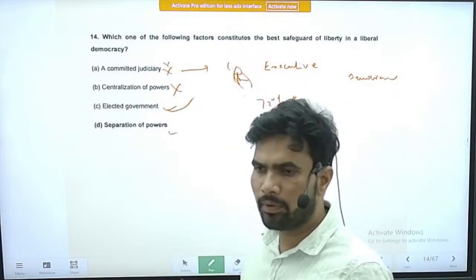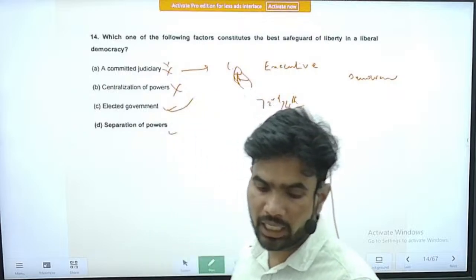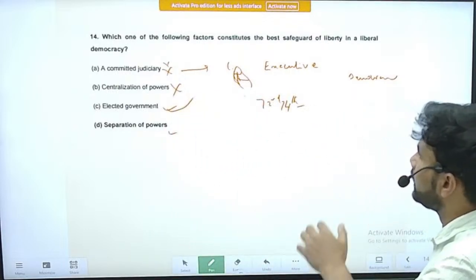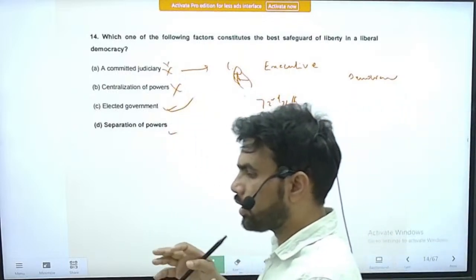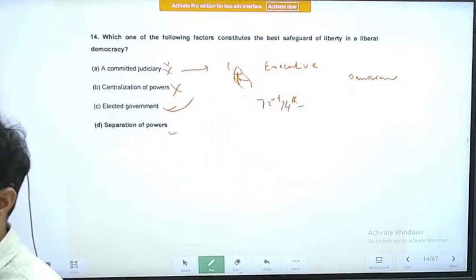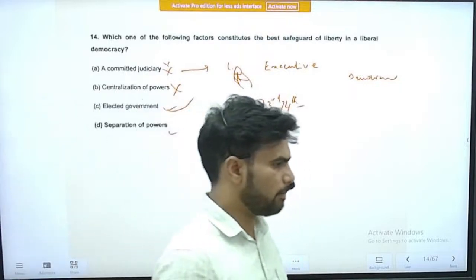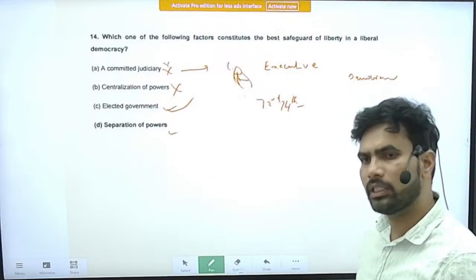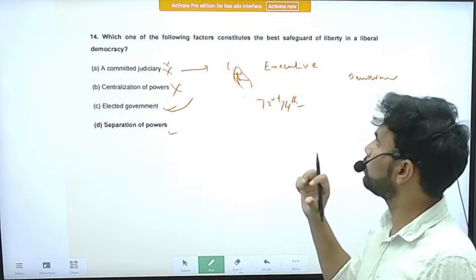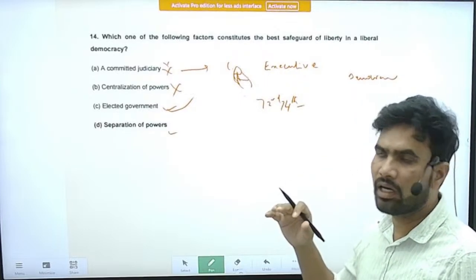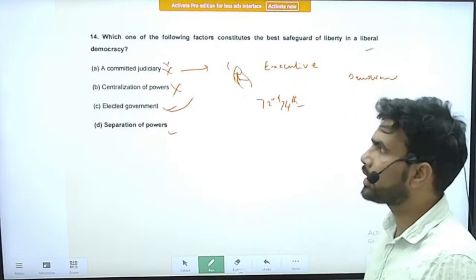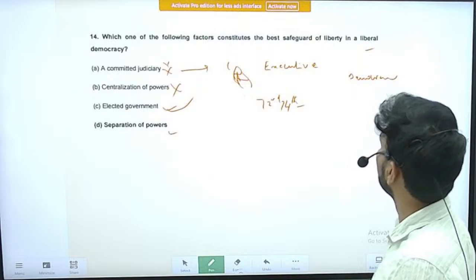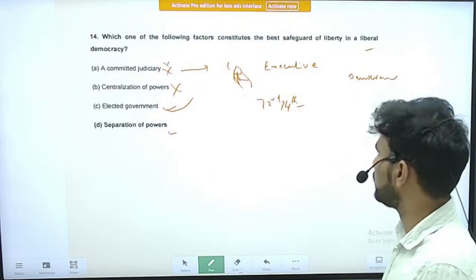Separation of powers will ensure that there is a liberal democracy in the country, and not only that it exists, but also that it will be safeguarded. So here option D, separation of powers, is the foremost and most suitable safeguard in protecting liberty in a liberal democracy.